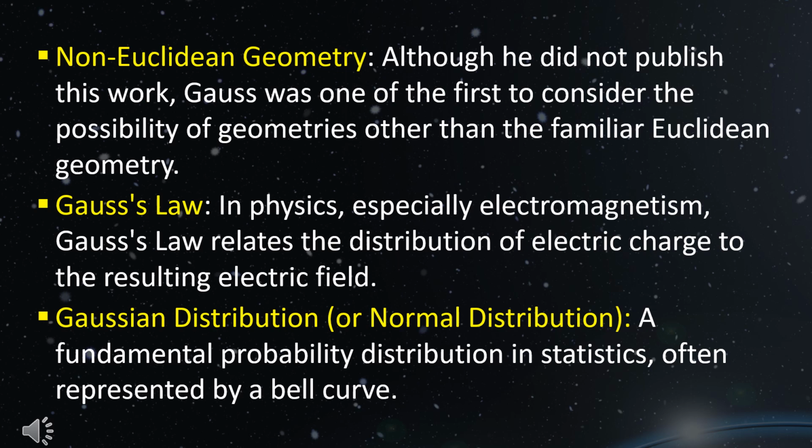Gauss's law. In physics, especially electromagnetism, Gauss's law relates the distribution of electric charge to the resulting electric field. Gaussian distribution, or normal distribution, a fundamental probability distribution in statistics, often represented by a bell curve.